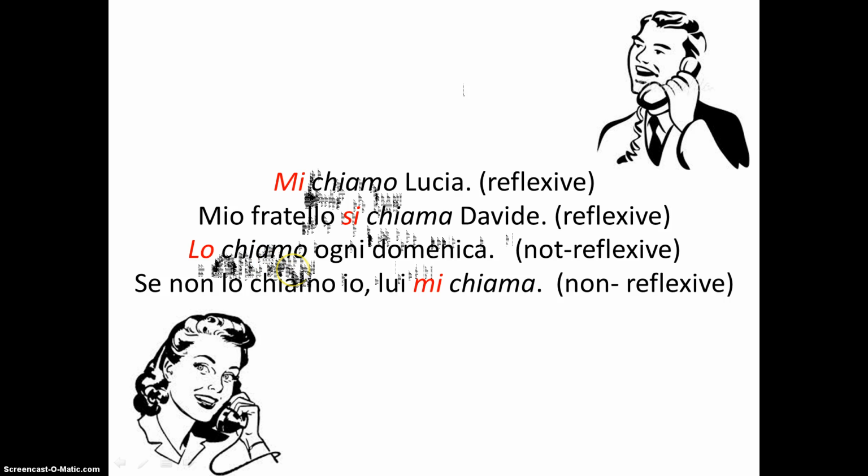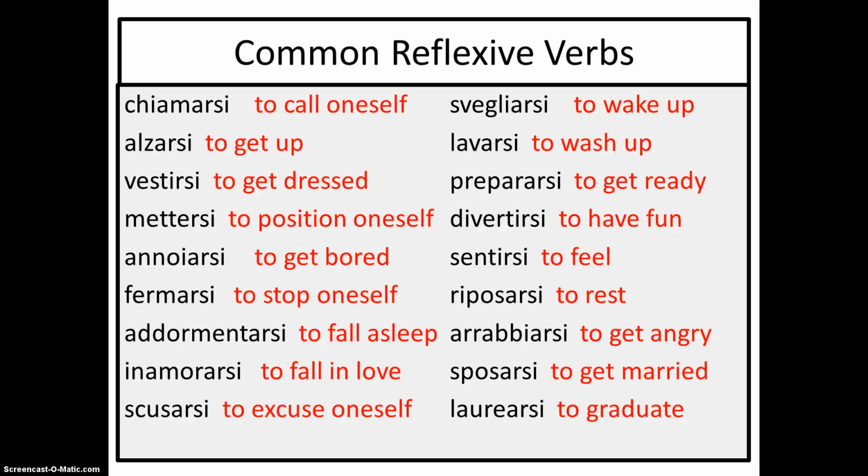Another example of a non-reflexive verb, the verb chiamarsi used non-reflexively. Se non lo chiamo io, lui mi chiama. If I don't call him, he calls me. Here we have chiama in the lui, lei form and then mi referring to io. In this case, the verb and pronoun do not reflect.